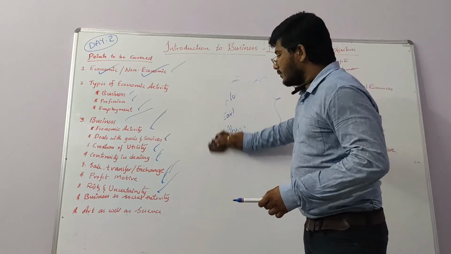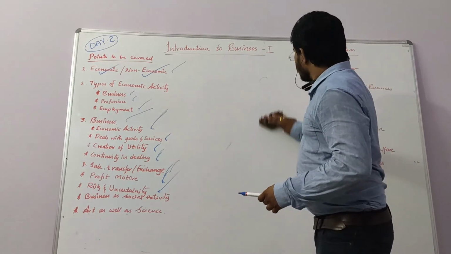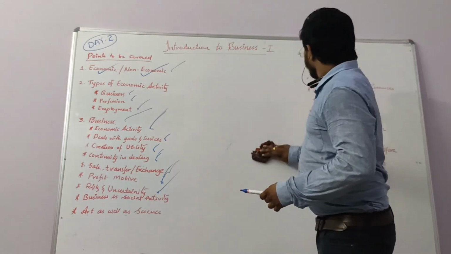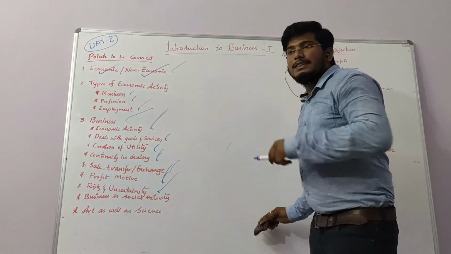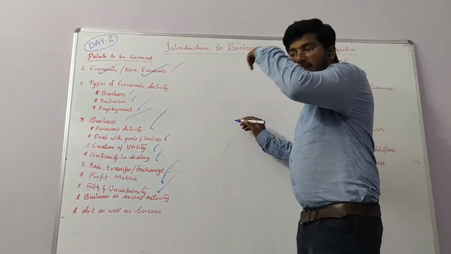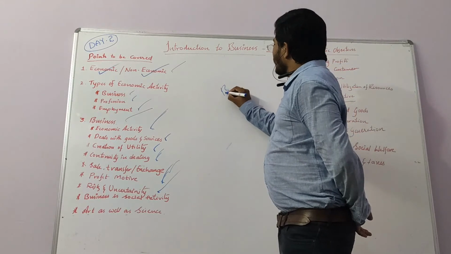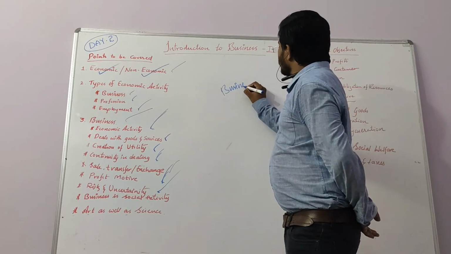Next, business is a social activity. In business, many people are working and earning profits.